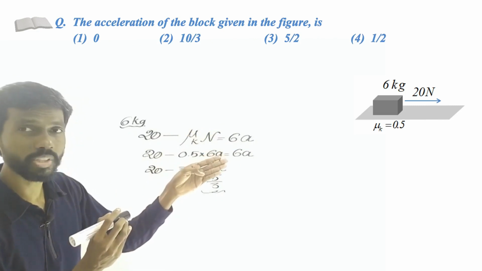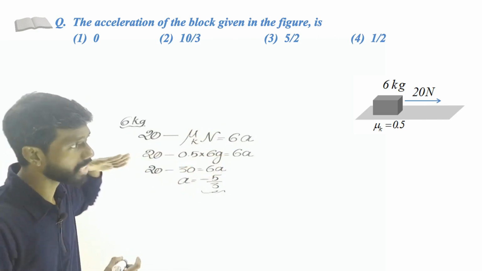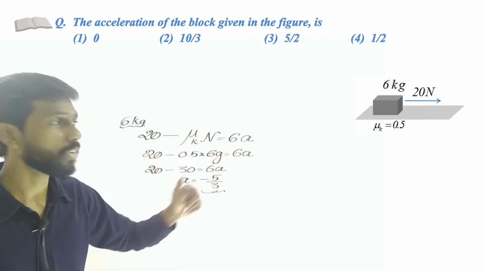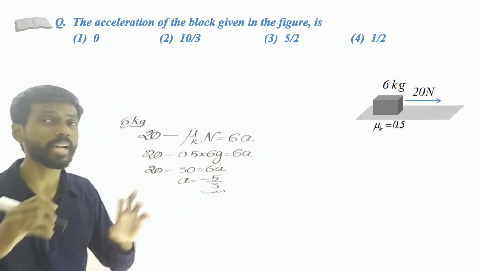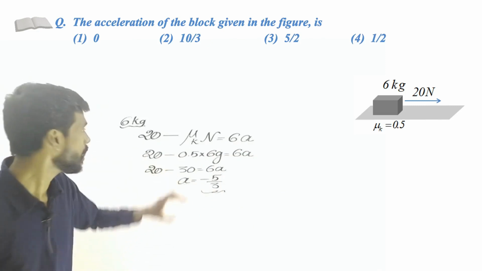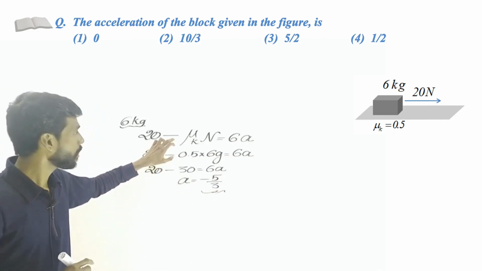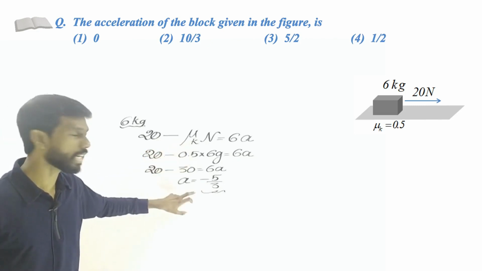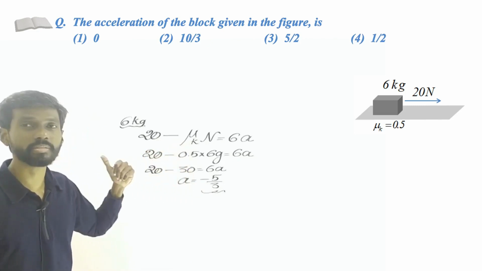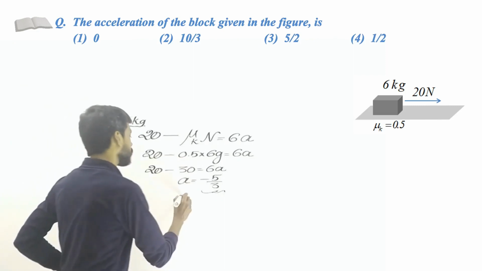If the force exceeds the limiting friction, the object will start moving in this direction. Never will the object move in the opposite direction. It is not even possible. So negative, that means our assumption is wrong, right? What have we assumed here? We assume that the object is moving. That is why we use the kinetic friction. So negative, minus 5 by 3, opposite direction. So this is not possible.